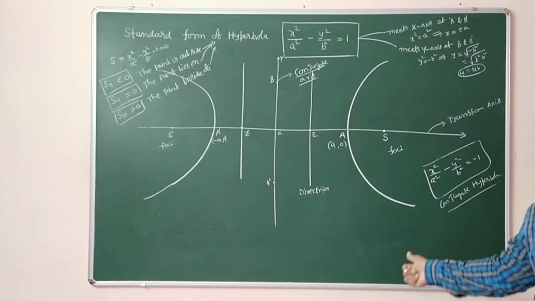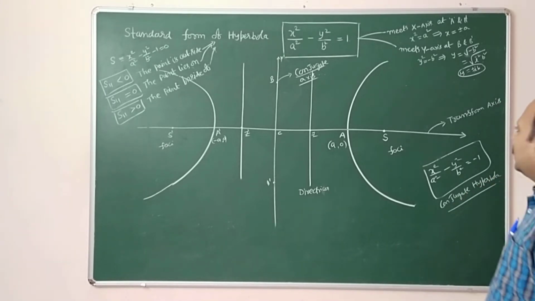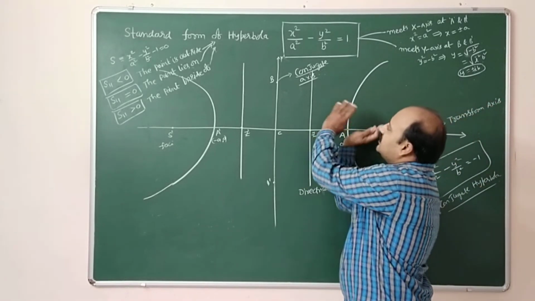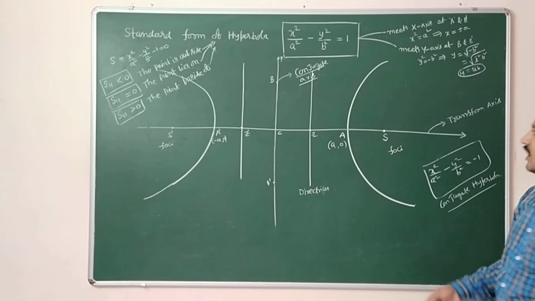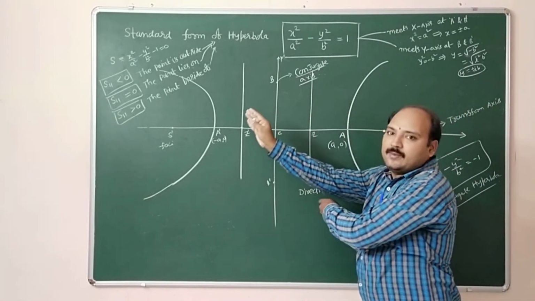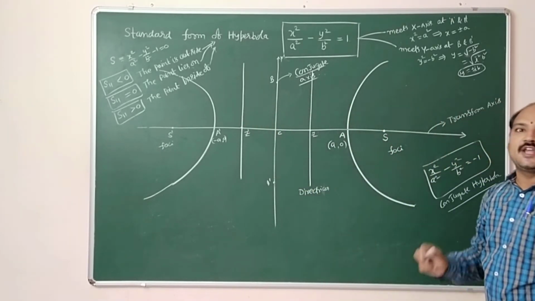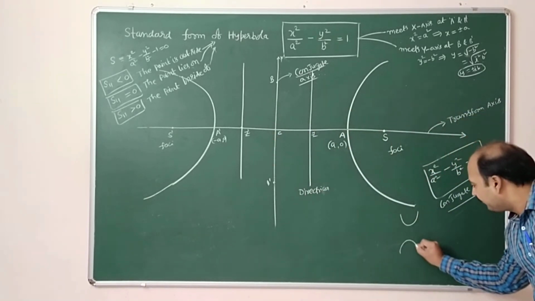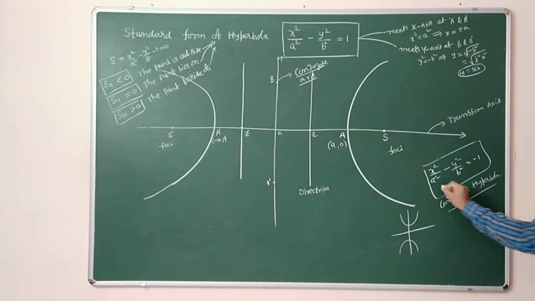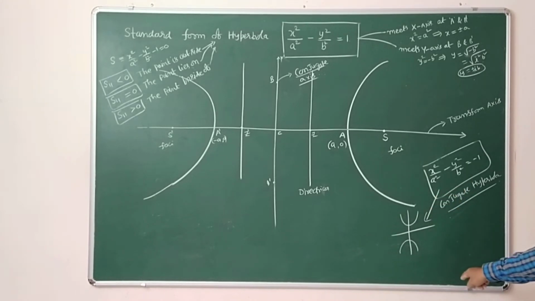Why do we say this is the conjugate hyperbola? This hyperbola is turned 90 degrees in the anti-clockwise direction. That means this figure is completely rotated through an angle of 90 degrees, and the figure becomes like this one. This is called the conjugate hyperbola.